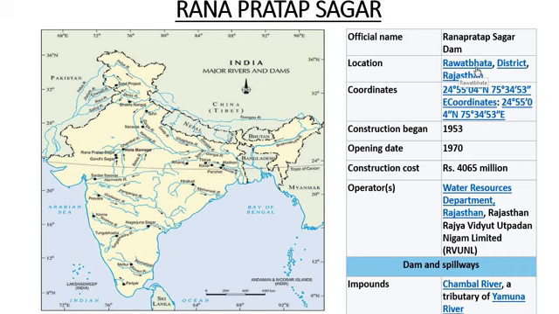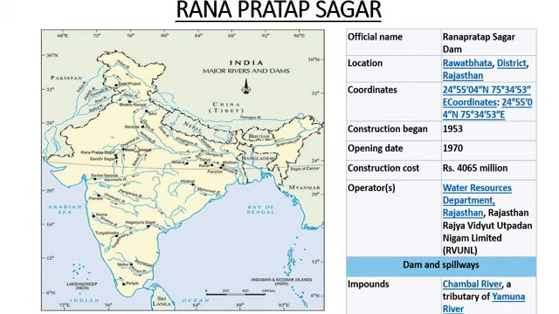Location is in Rawatbhata district, Rajasthan. We will go to Rajasthan state. This is the Rajasthan state. Rana Pratap Sagar is the location of this dam. The river is the Chambal River. This Chambal River is a tributary of the Yamuna River.